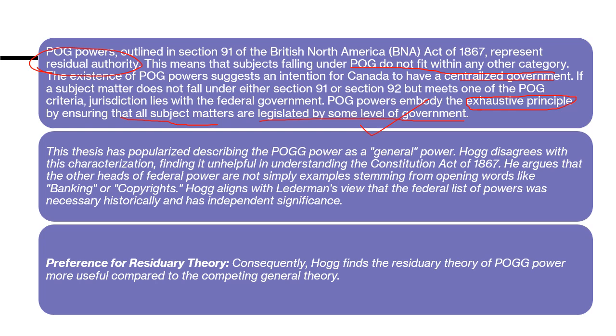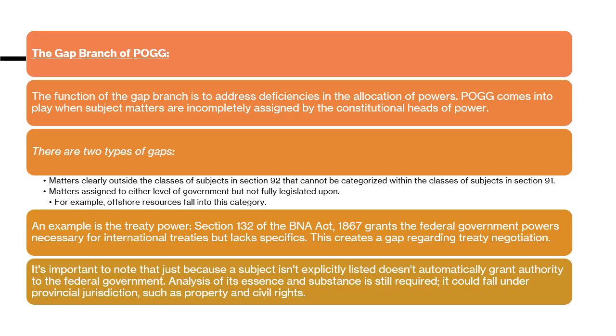Basically, Peter Hogg says that we cannot treat this POGG part as a general part. It is something more than that. He says we have to give preference to the residuary theory and find the residuary theory of peace, order, and good governance more useful. Don't say that this is unassigned or something that has not been taken care of. No, we have to say this is a residuary part specifically given to the federal government.